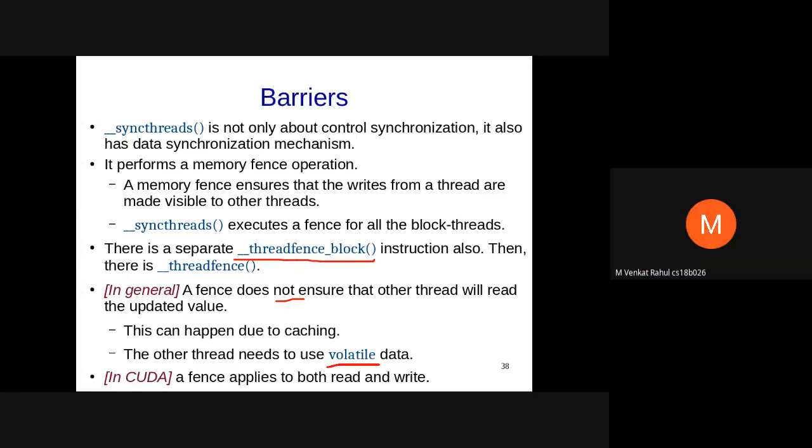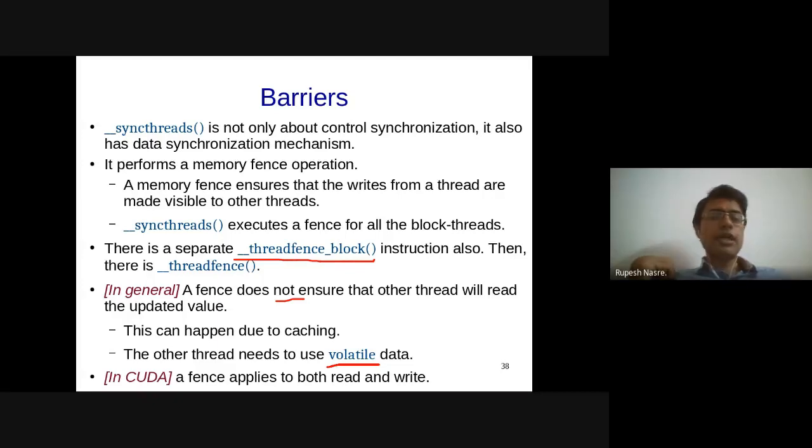Yes, sir. So once it is written to the main memory, the cache consistency model will ensure that it invalidates any other value present in any other core's cache, right? When it tries to access, it won't be able to see the old value because it has been invalidated. It will be forced to go to the main memory. That is correct, but it is going to require time for this invalidation to happen.